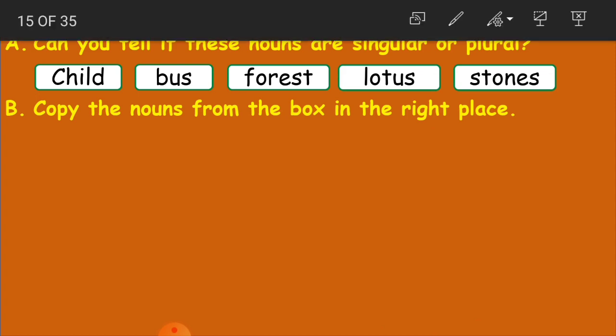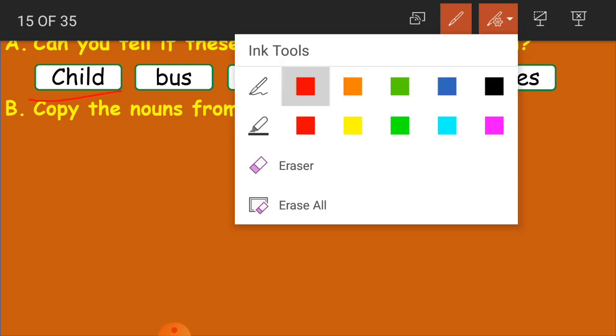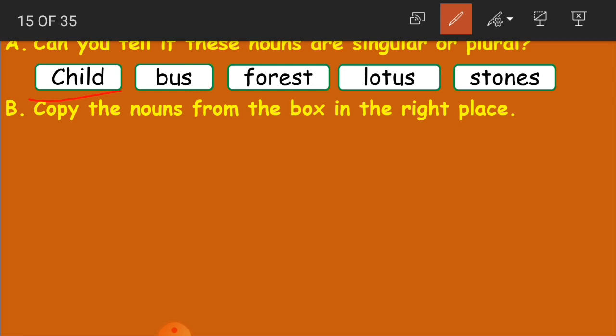Which are plural and which are singular? The first one, child. Child means only one. So that is why this is a singular noun.